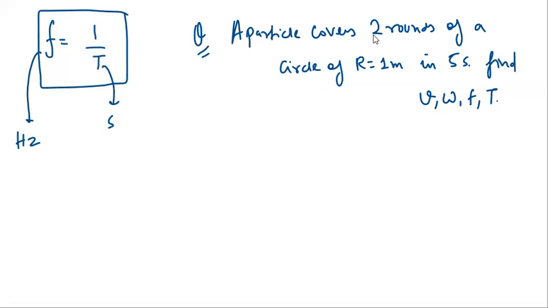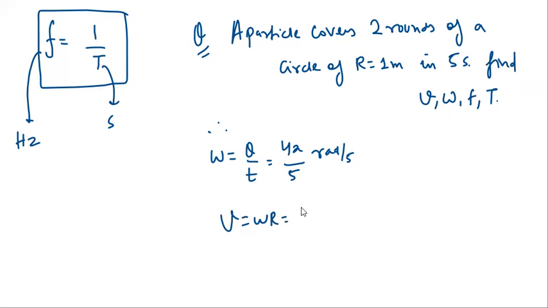Now, a particle covers 2 rounds of a circle of radius 1 meter in 5 seconds. So let us first calculate omega. Omega is theta by t. 2 rounds means 4 pi, because 1 round is 2 pi, and the time is 5 seconds, because to complete 2 rounds we have 5 seconds. So omega is 4 pi by 5 radian per second. So what will be v? v will be omega r. Omega we already have, 4 pi by 5. Radius is 1. So velocity will be 4 pi by 5 meter per second.